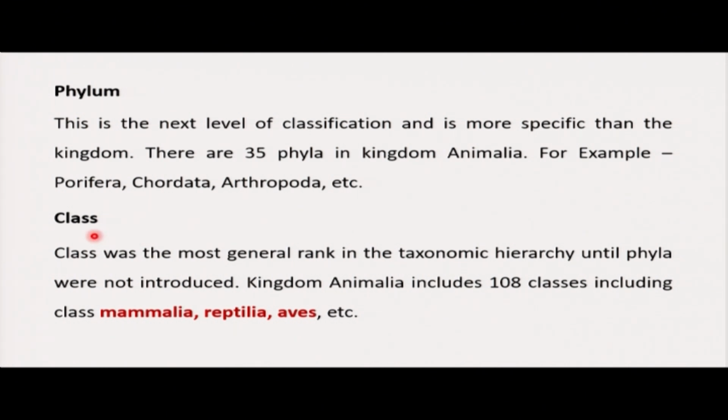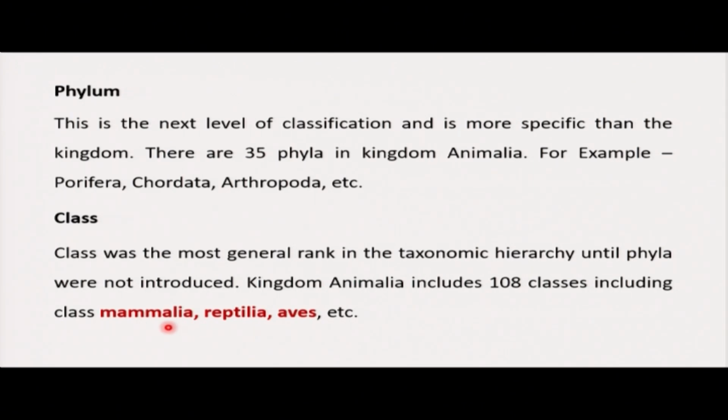level, which is class. The class was the most general rank in the taxonomic hierarchy until phyla were introduced. Kingdom Animalia includes about 108 classes, including class Mammalia, Reptilia, and Aves. These are examples of different classes of organisms.